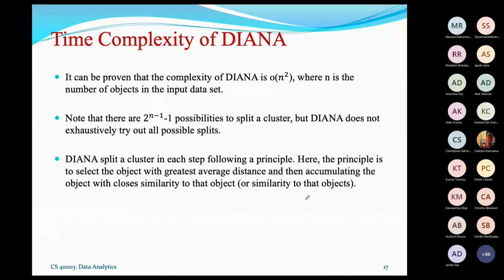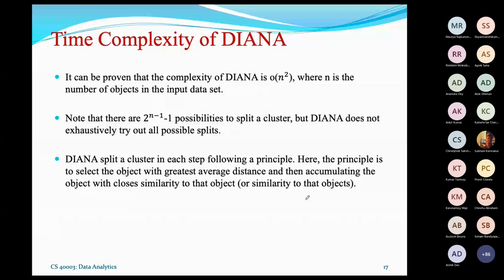Yeah, good. That is fine. In fact, I forgot to mention it. Now there are two things you can note down. One is the greatest average distance. What is the meaning of that greatest average distance? It implies that the object is a little bit different from the others.